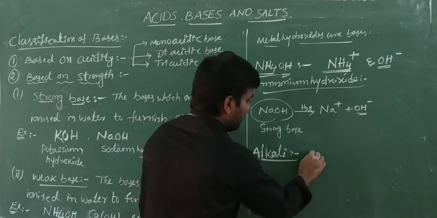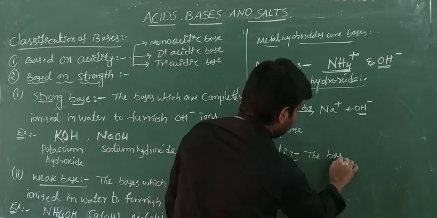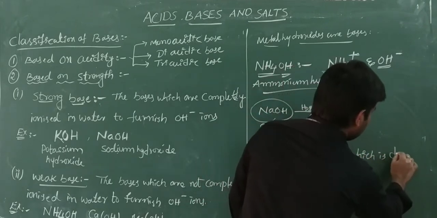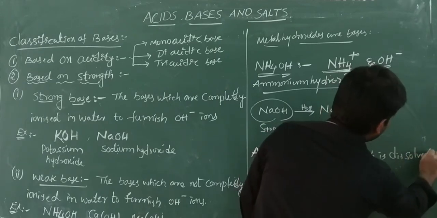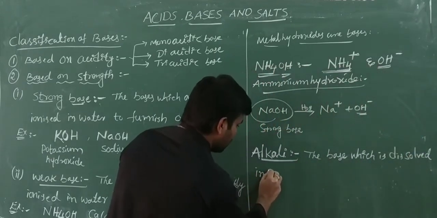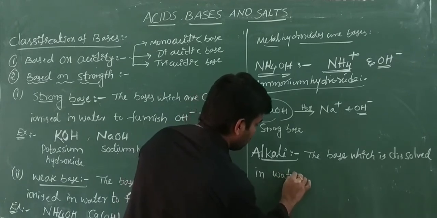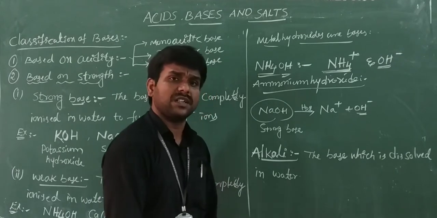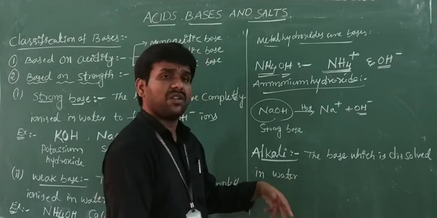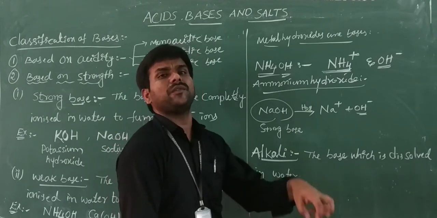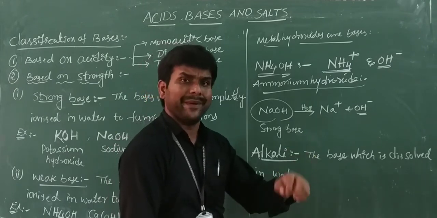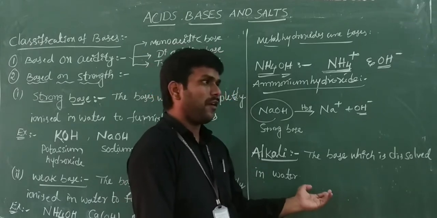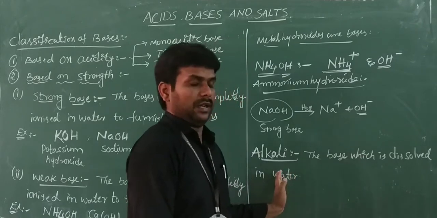Alkali means the base which is dissolved in water. Already we discussed that generally metal oxides and metal hydroxides are bases. Some metal oxides dissolve in water to give metal hydroxides. These types of bases we call alkalis.